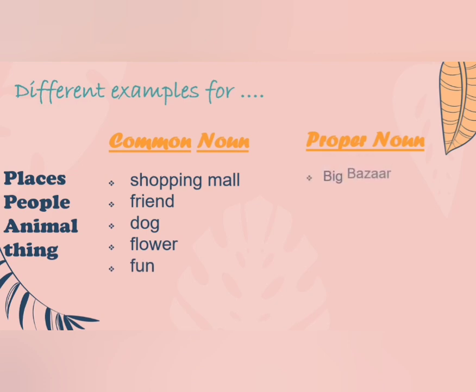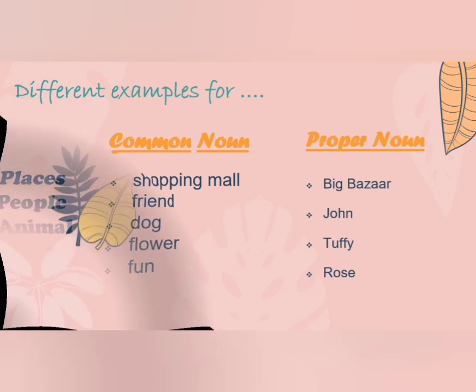Big Bazaar is a place. It's a proper noun. It is the name of a shopping mall. John is a name given to a person. Tuffy, it's a name given to a dog or any pet animal. Rose is a flower. It's a special name to that flower.